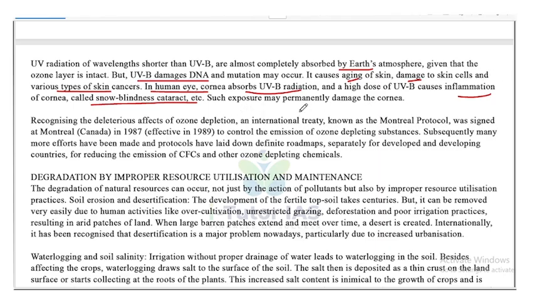And other side effects or problems include faster aging of the skin, then it damages the skin cells, and it causes various skin cancers. Such exposure causes permanent damage to the cornea. So snow blindness and all is a permanent damage to the cornea.